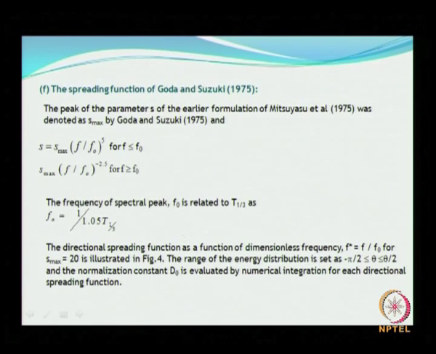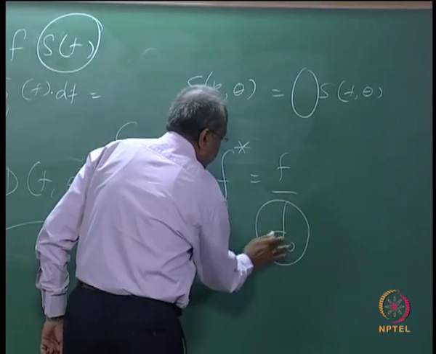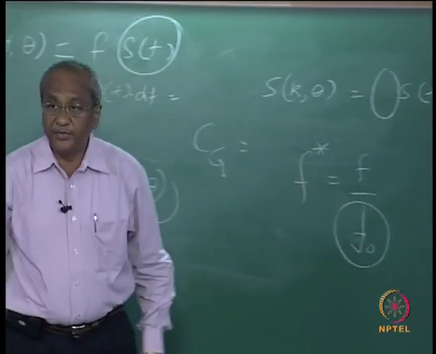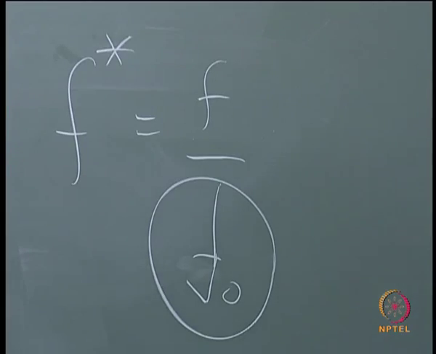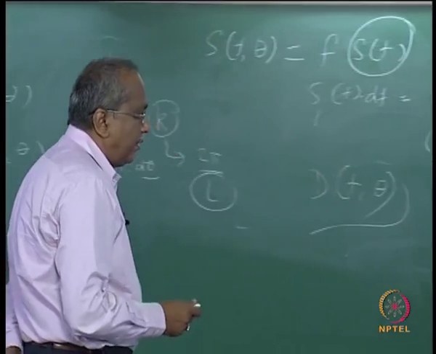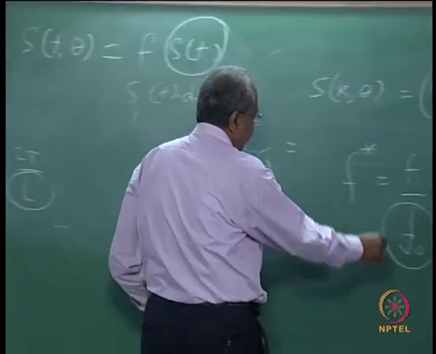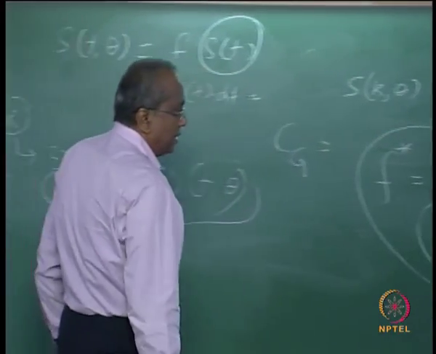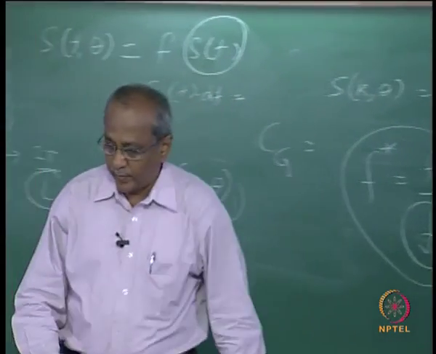Now the directional spreading function as a function of dimensionless frequency, where f theta is the frequency at which the spectral energy is maximum. The spreading function for different values of this ratio, for a particular S max, is provided here.